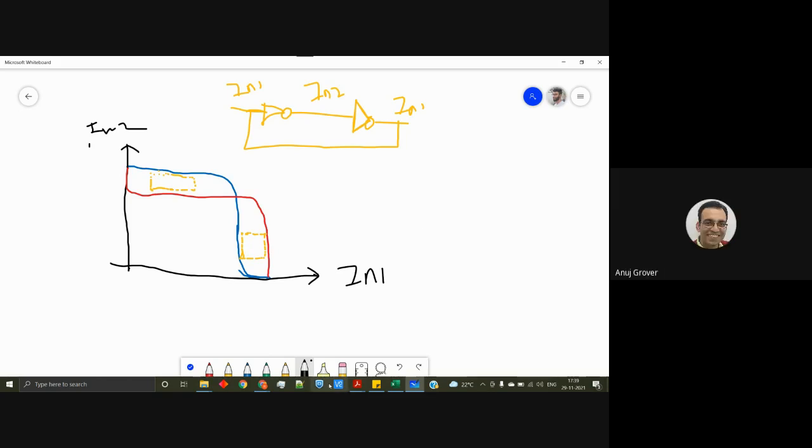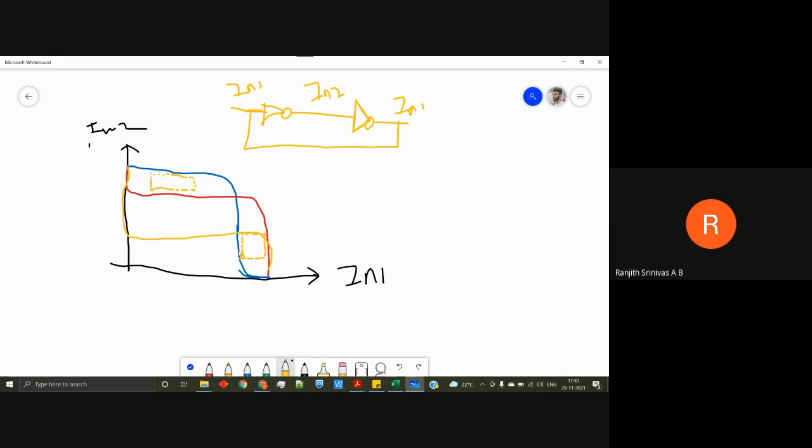If you will make it asymmetric, then you will see that the lobes will be of different sizes. Then just make it asymmetric, with a yellow or any other color. Now you see, the lower lobe is much smaller than the first lobe. And then therefore you have lesser noise margin there.